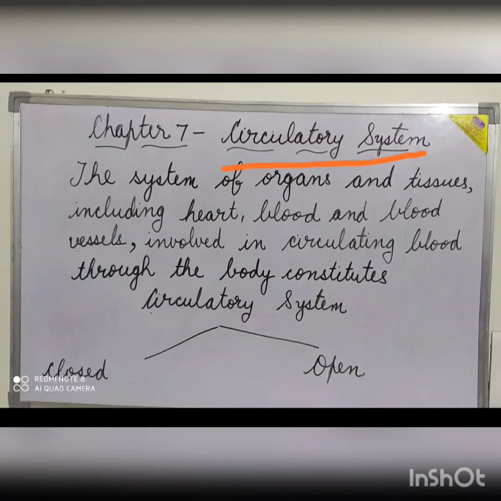We can define it as the system of organs and tissues, including heart, blood, and blood vessels, involved in circulating blood through the body.